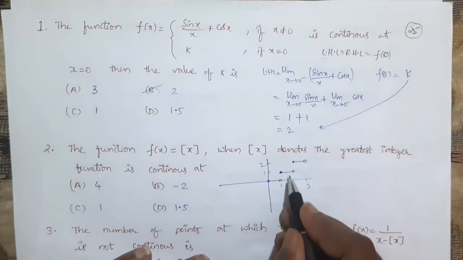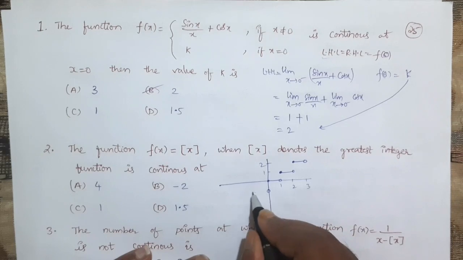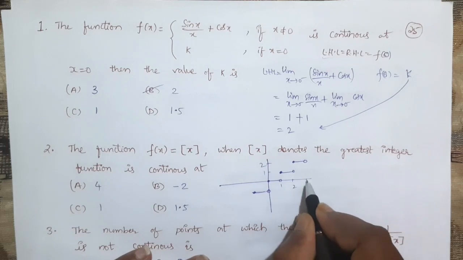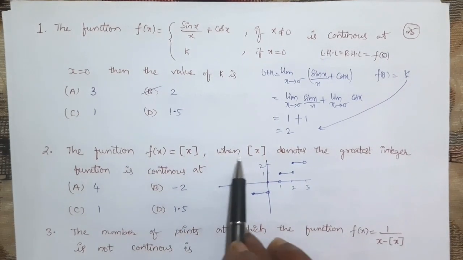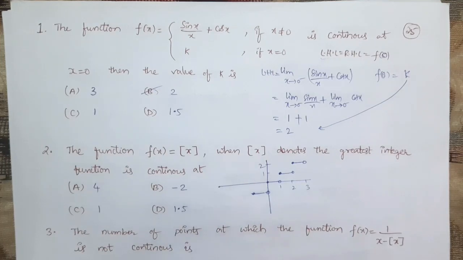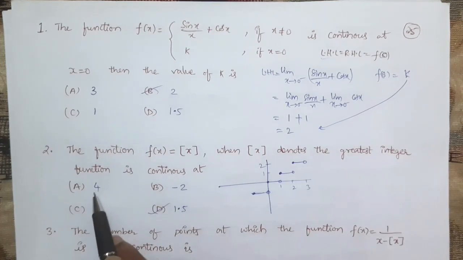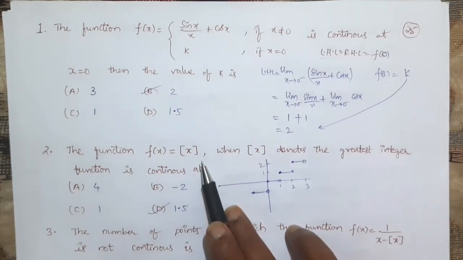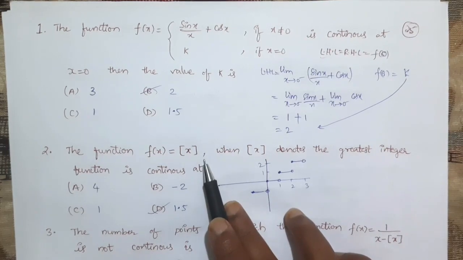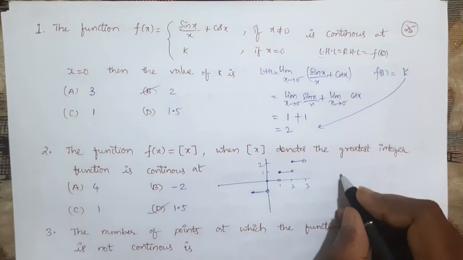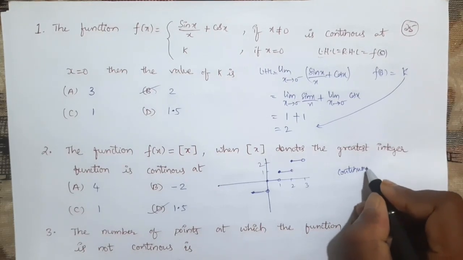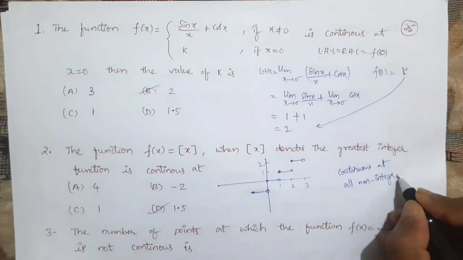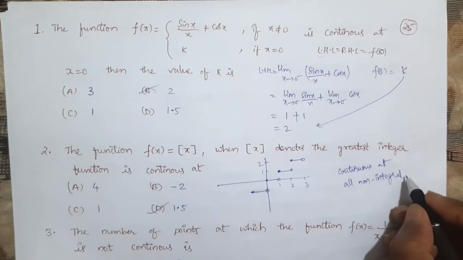If you observe, the function is continuous, but it is discontinuous only at integers. But as they are asking, the function is continuous at what? Continuous at non-integers. At all integers like 4 or -2 or 1, it is discontinuous. Remember, the greatest integer function or step function is continuous at all non-integral points. Non-integral points in the sense, it may be decimal values, fractional values, like that.